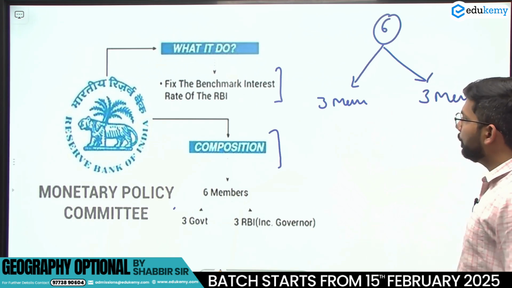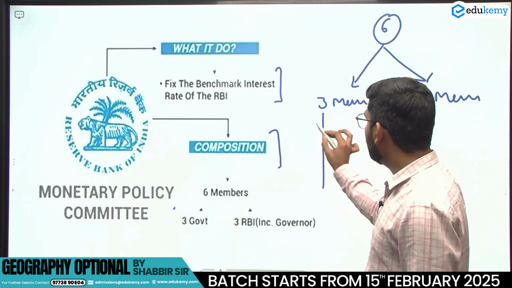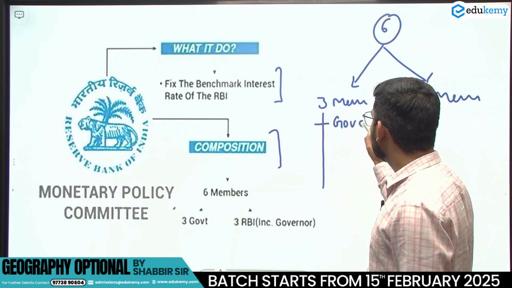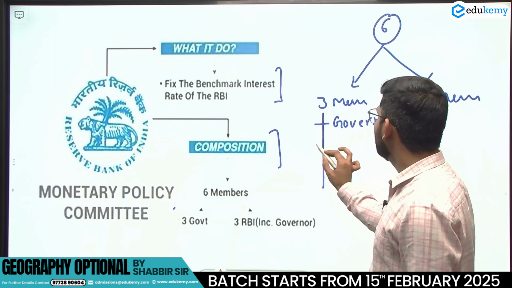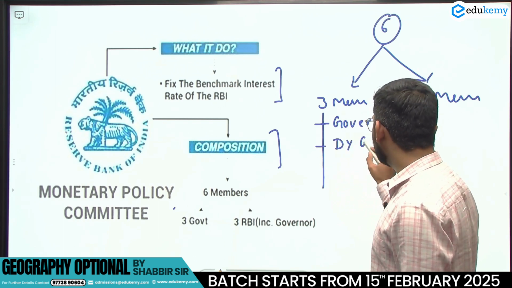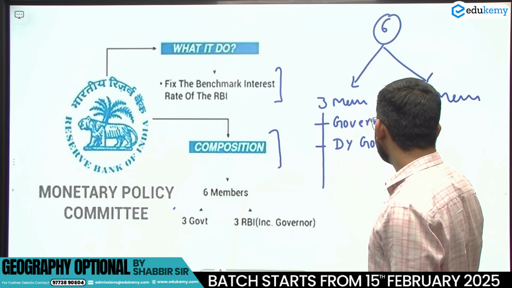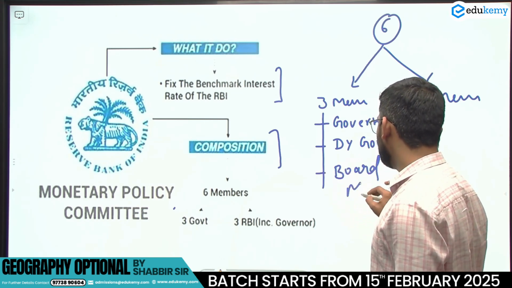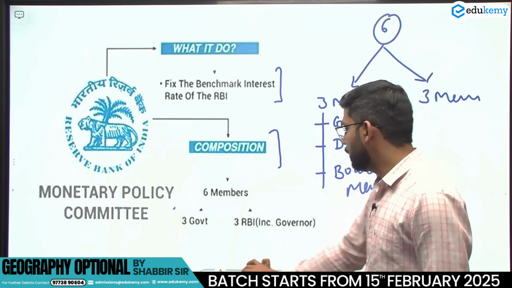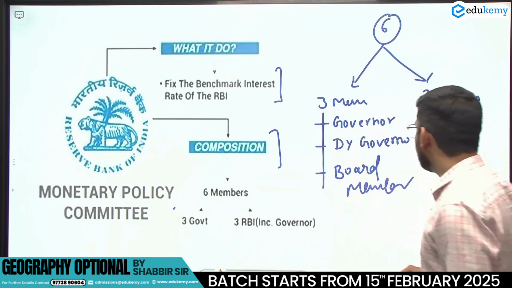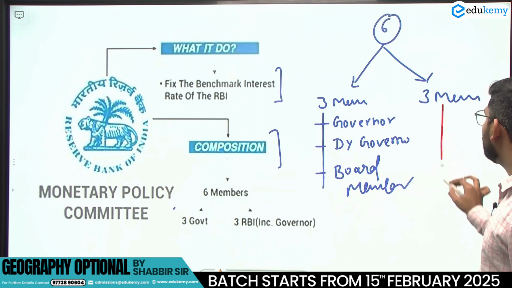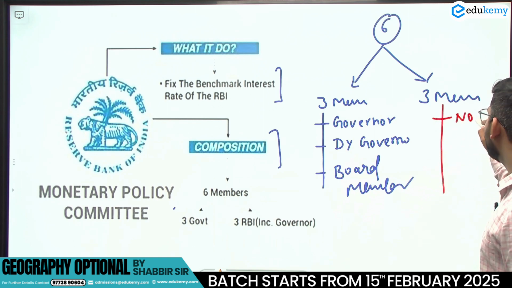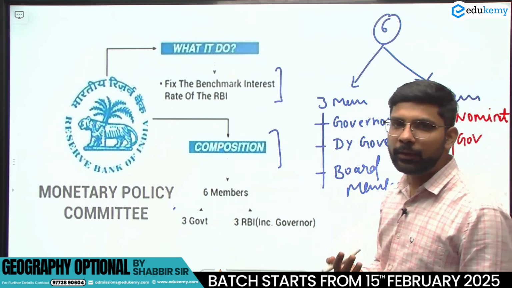Among the 3 members of the RBI, one is the governor of the RBI, second is the deputy governor of the RBI, and third is a board member of the RBI. These are the 3 members from the Reserve Bank of India, and the 3 members from the Government of India are nominated by the government. So these are the 6 members of the monetary policy committee.